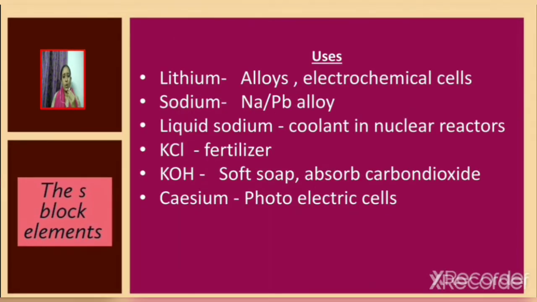What are the uses of alkali metals? Lithium is used to make alloys and it is also used in electrochemical cells. Now, what is the use of sodium? Sodium is used as an alloy, sodium-lead alloy. Liquid sodium is used as coolant in nuclear reactors. Potassium chloride is used as a fertilizer, whereas potassium hydroxide is used in the manufacture of soft soap. It is also used to absorb carbon dioxide. Cesium is used in making photoelectric cells. So these are the various uses of alkali metals.